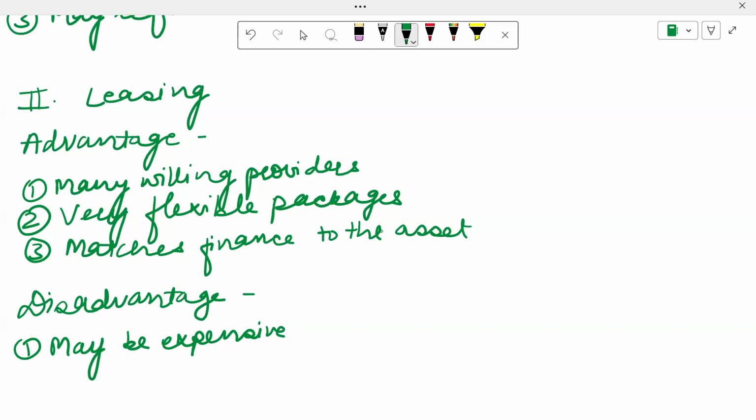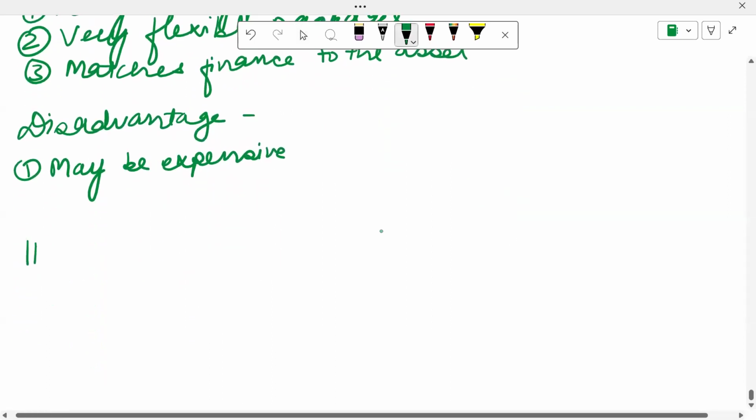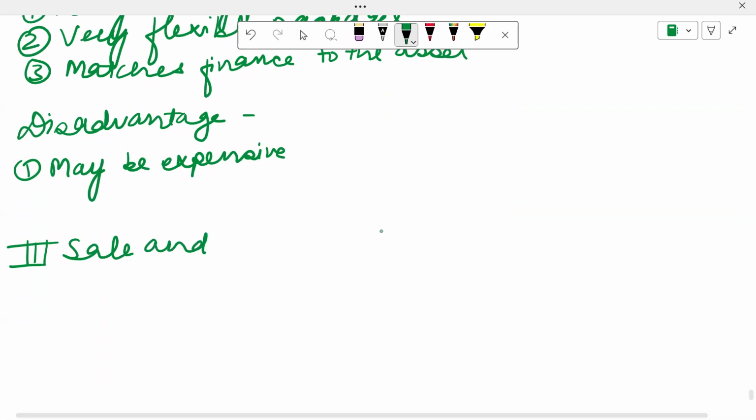So this was the second medium term source of finance which we have discussed. Now we will move on to another source. The third source is sale and lease back. What happens here is that I have sold my asset to someone and then I lease it back from them. So I take it on rent back from them again.